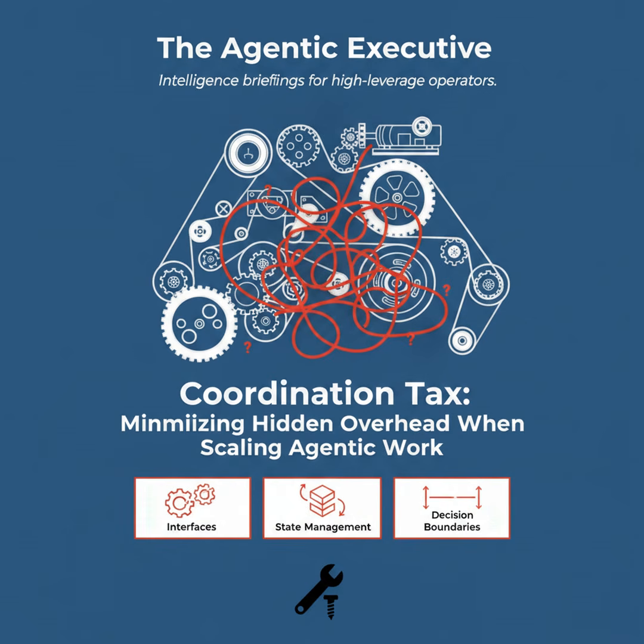Let me be precise. Coordination tax is the measurable overhead introduced by agentic systems when they require fragile interfaces, brittle state, or fuzzy decision boundaries. It shows up as longer lead time, increased rework, and slow decision latency, and you can instrument those directly. And for leaders, the immediate question is, where am I paying it? There are 3 predictable spots: interfaces, state management, and decision boundaries, and each has a different fix.